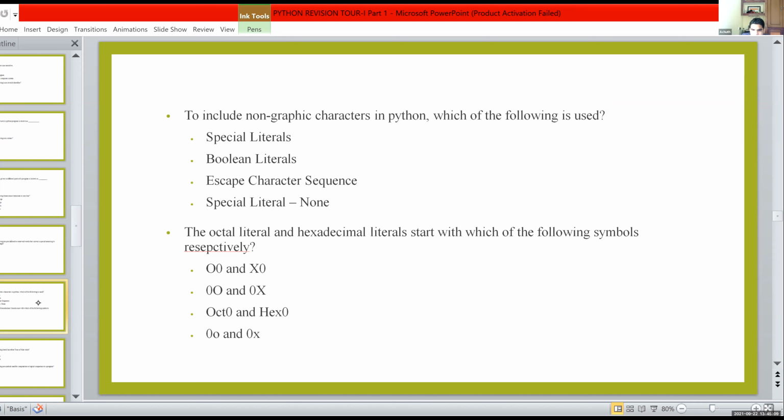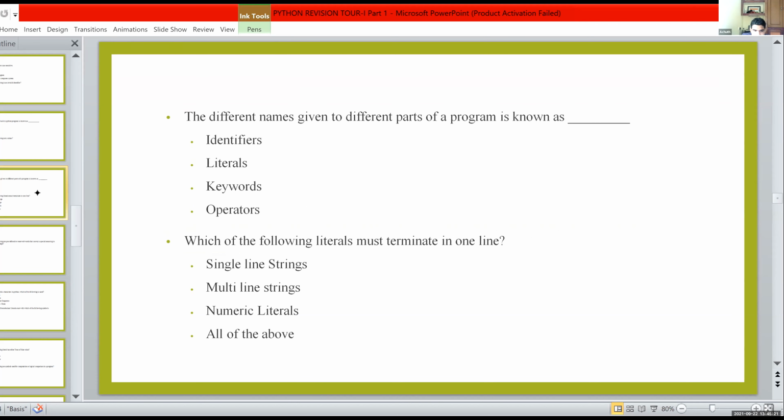Ma'am, I lost connection in between. Ma'am, can you tell the answer for different names given to different parts of a program? That is identifier. We are giving different names in different sections. Okay, Achut, the next one. That is single line string.